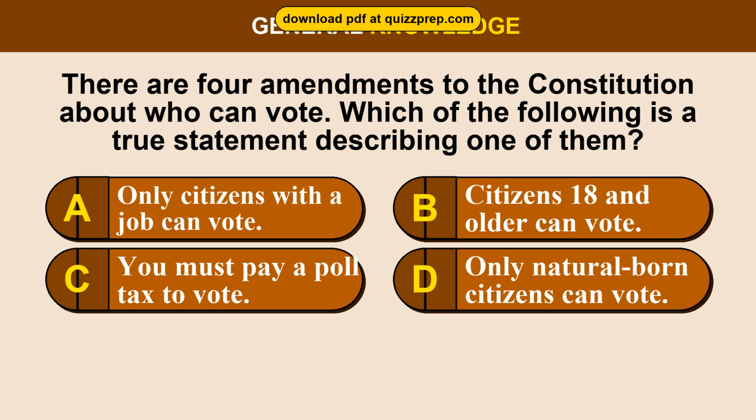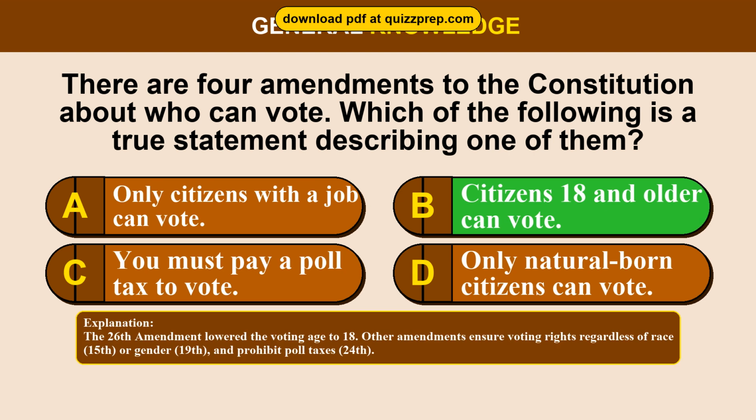Question 42. There are 4 amendments to the Constitution about who can vote. Which of the following is a true statement describing one of them? Option A, only citizens with a job can vote. Option B, citizens 18 and older can vote. Option C, you must pay a poll tax to vote. Option D, only natural-born citizens can vote. The correct answer is option B. Citizens 18 and older can vote. The 26th Amendment lowered the voting age to 18. Other amendments ensure voting rights regardless of race, 15th, or gender, 19th, and prohibit poll taxes, 24th.